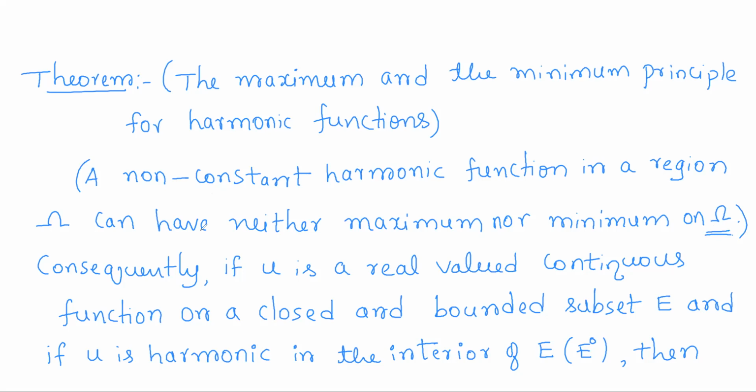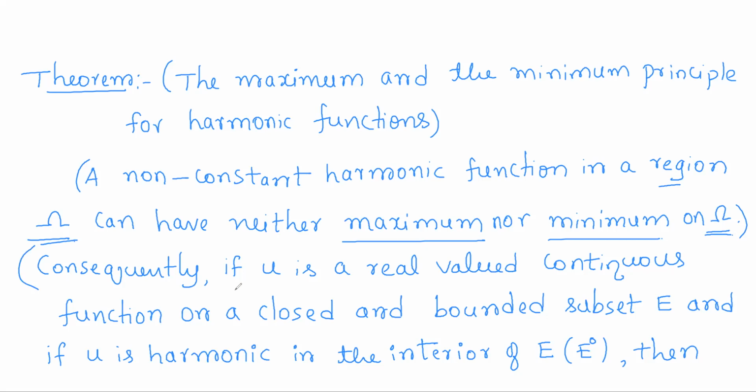So if you reject all those constant functions, all the remaining non-constant harmonic functions can never have a maximum or minimum on a region. So if you have a non-constant harmonic function on some region omega, then it cannot have a maximum or minimum on omega. So this constitutes the first part.